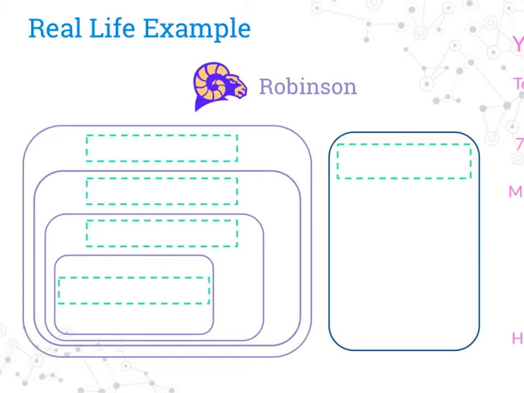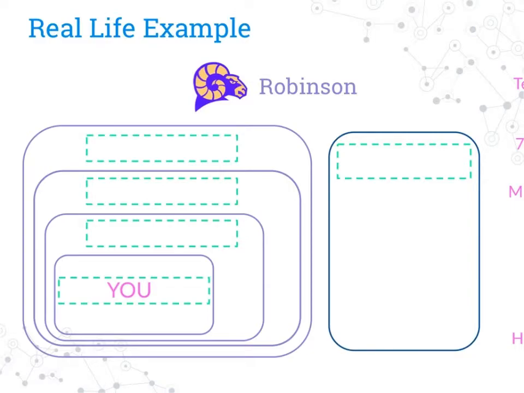So here's a real-life example of something that looks like the real number system. And our real-life example for you guys is going to be Robinson. So at Robinson, there's you. By yourself, you're just you, nobody else is you. When you look at every single person at Robinson, the only person that's you is you. However, you're not just by yourself inside Robinson. There are other subsets that you belong to.